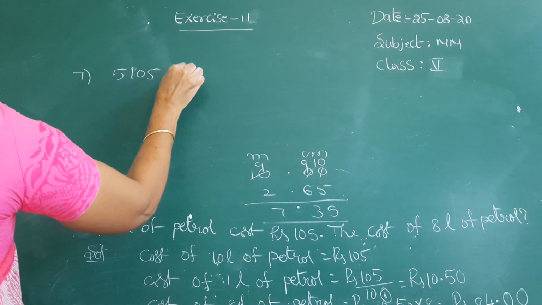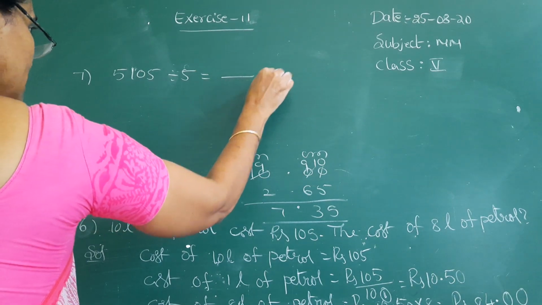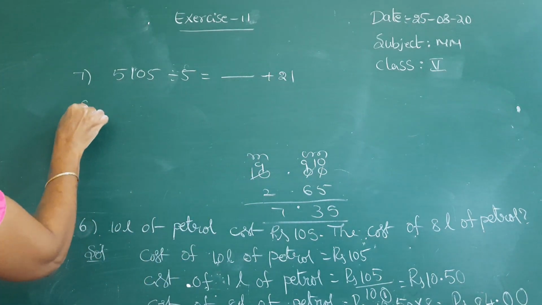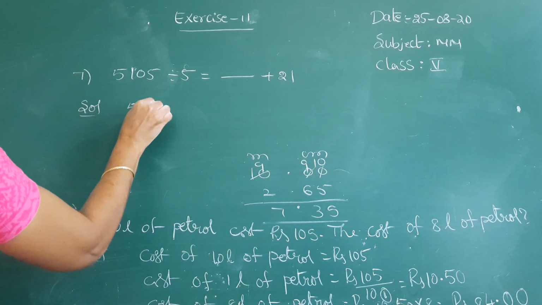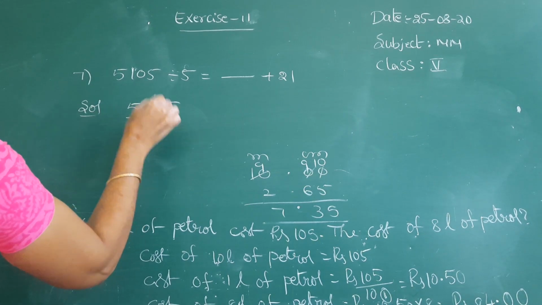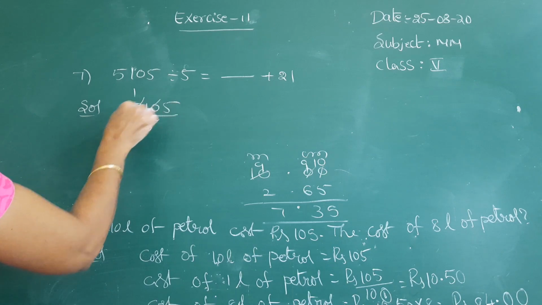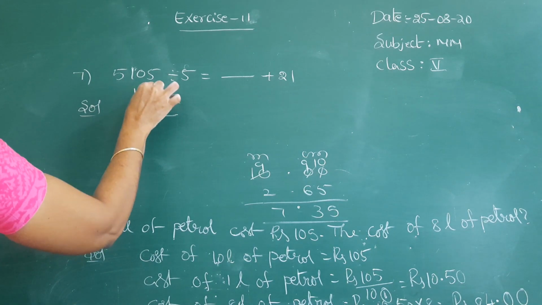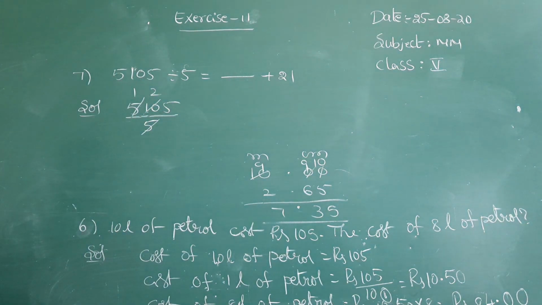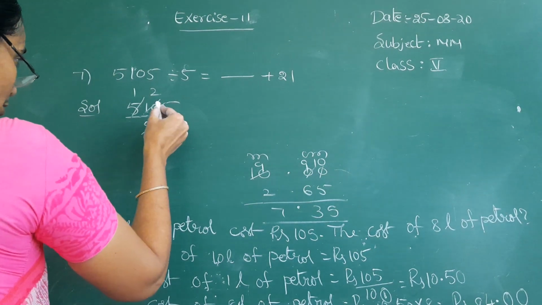5105 divided by 5 is equal to dash plus 21. So you have to do division. 5105 divided by 5. You don't take two numbers together. If you take two numbers you get a wrong answer. So see how you get a wrong answer.